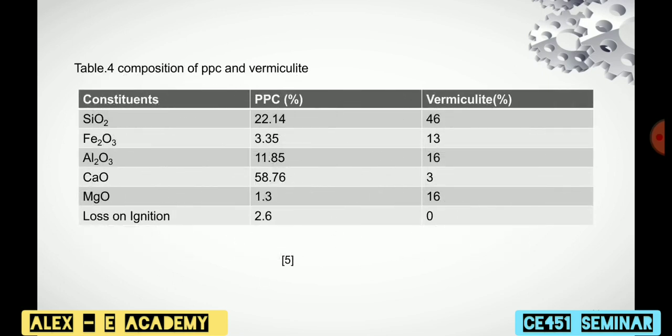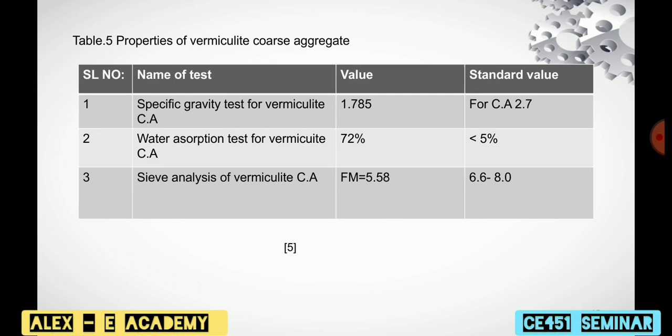The table shows the composition of PPC and vermiculite. Here the constituents are silicon dioxide, ferric oxide, aluminum oxide, calcium oxide and magnesium oxide. And loss on ignition is a test used in inorganic analytical chemistry, and it is also used in soil science for the analysis of minerals and chemicals. Here, the sample is heated at a specified temperature so that the volatile substances escape. And this table shows the properties of vermiculite as per standard value and the several tests conducted.